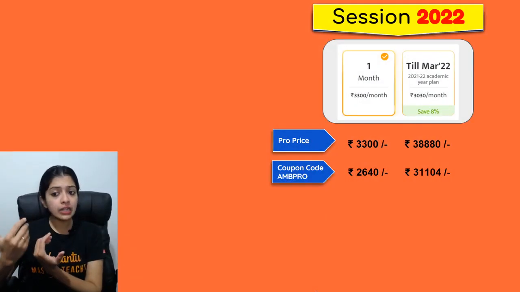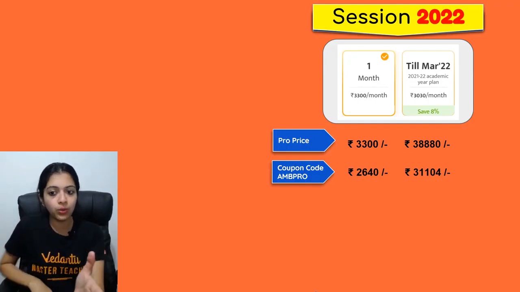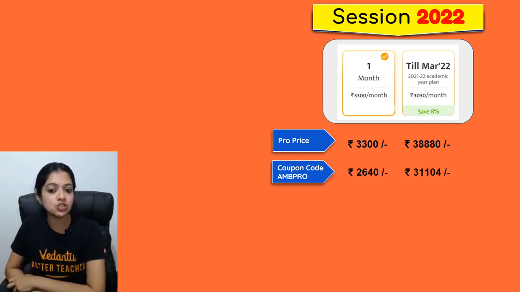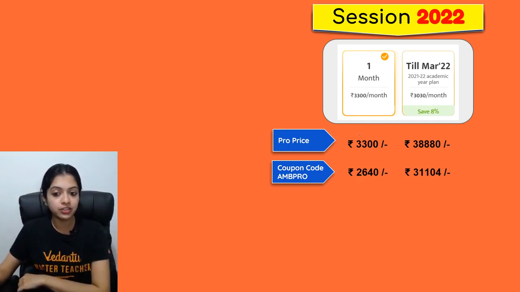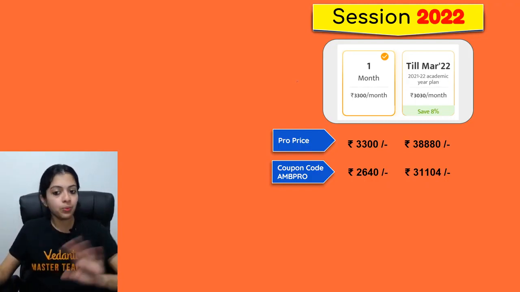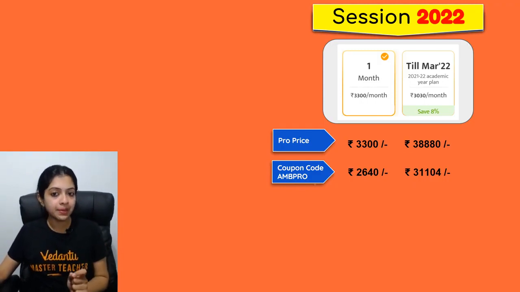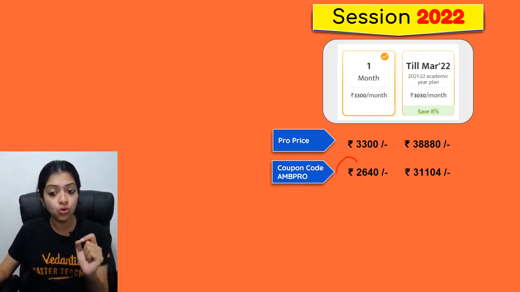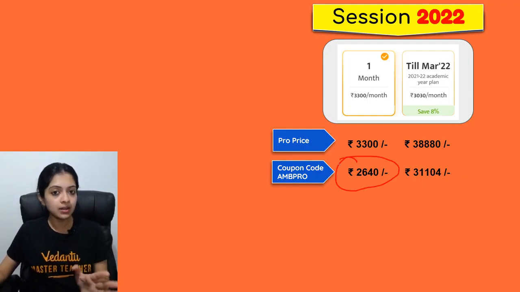Now for those of you who wish to look at the next academic year, those of you who are going from 9th to 10th this year, this is for you. 2022 board exams. This is the pro price, which is available at 3,300 per month, without any discounts, but apply the coupon code AMBPRO. As I told you, click on the link in the description box below. Even if you forget the coupon code, that's all right. I think it'll automatically be taken care of right now. If there's any trouble, get in touch. So that reduces it to 2,640 per month.